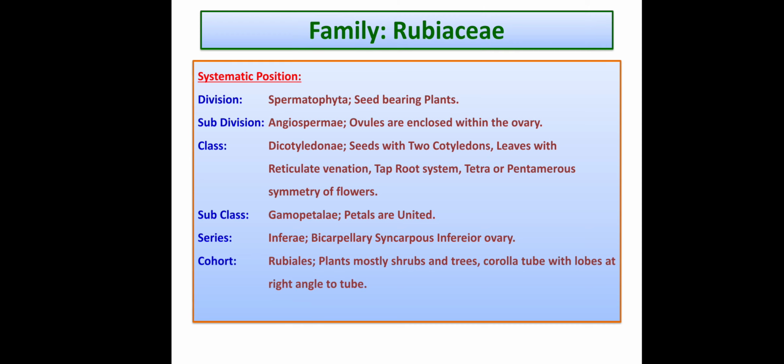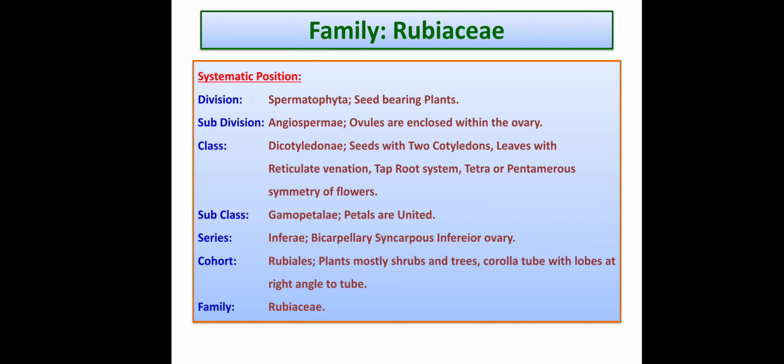Cohort is Rubiales. Plants are mostly shrubs and trees. Corolla tube is there, as the petals are united to form a tube-like structure, but the lobes of the corolla are at right angles to the tube. Family is Rubiaceae. So this is the systematic position of family Rubiaceae.